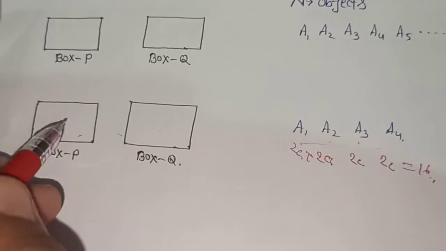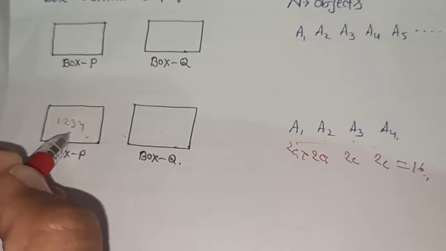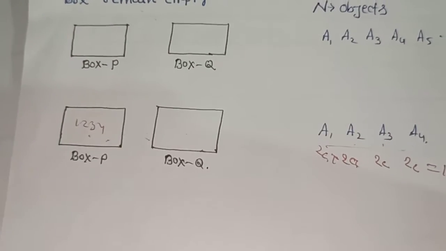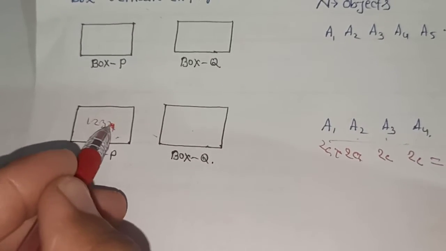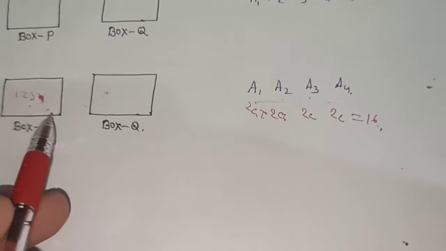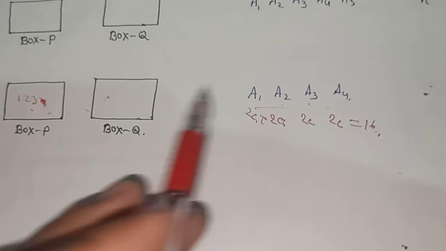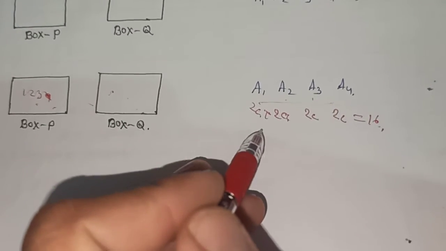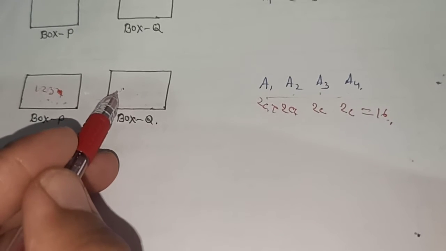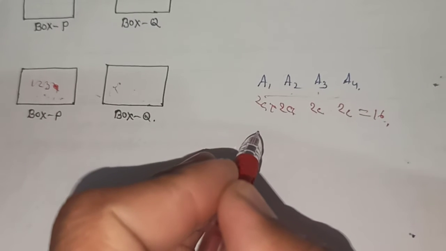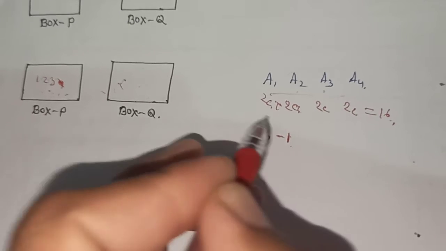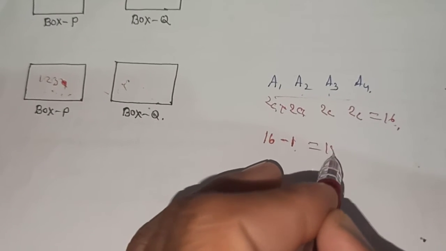Suppose I keep all the articles 1, 2, 3, 4 in this one box, it does not match our question because no box should be empty. That means at least one article I must keep here. So in that condition, suppose we have 4 articles, how many possibilities are there to keep 4 articles in 2 different boxes? Suppose I keep 1, 2, 3 articles here or only 1 article here. So the total number of choices is 16, and from 16 you subtract 1 case. So you will see there are 15 choices.